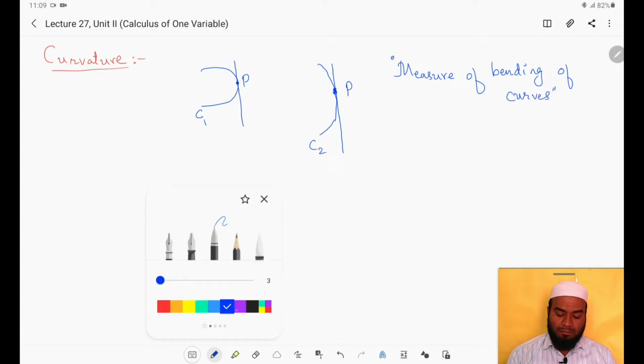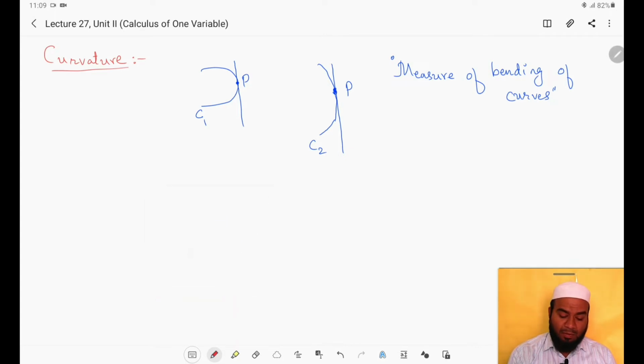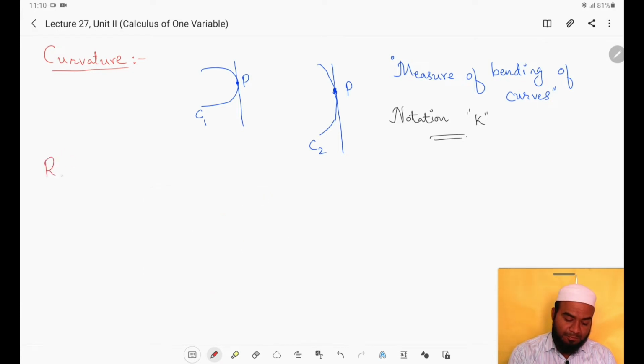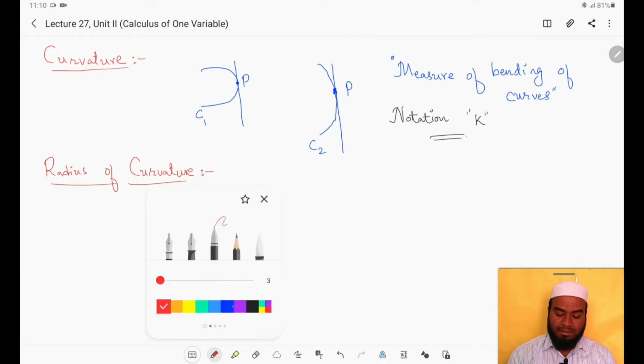The notation for the curvature is small k, right? Now we will define the radius of curvature. Then we will see how to find the radius of curvature. First we will define it, then we will see the formula for finding the radius of curvature, right?